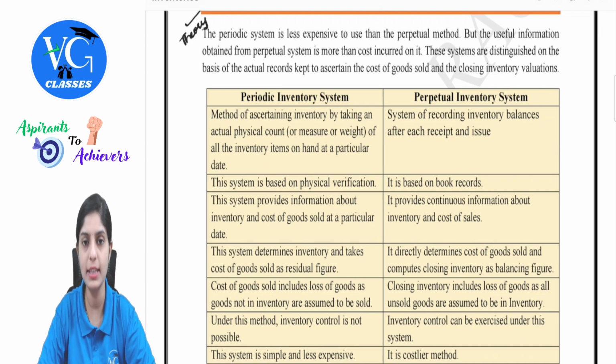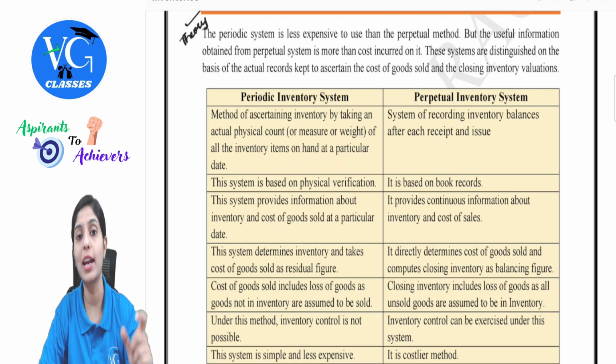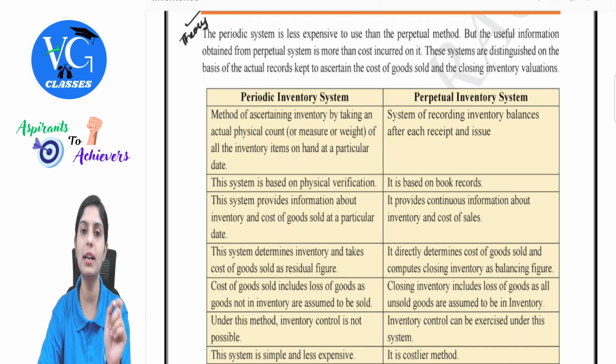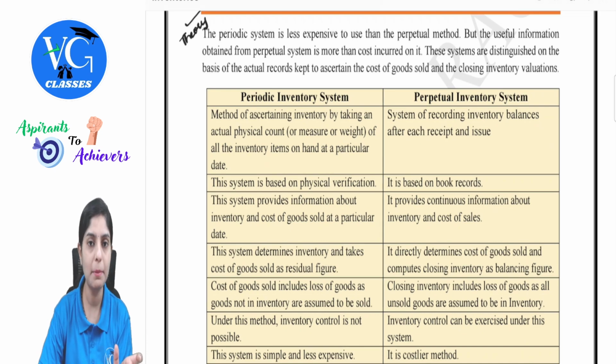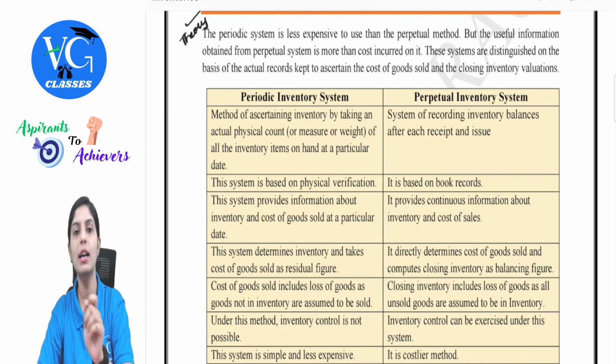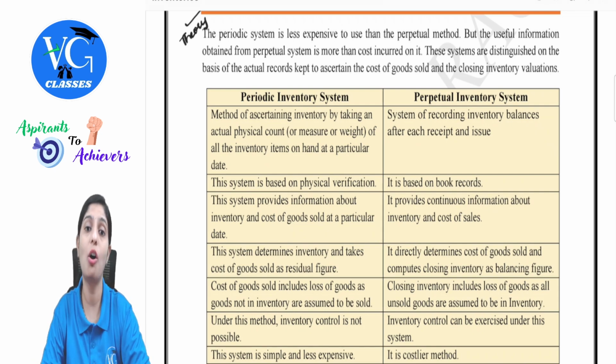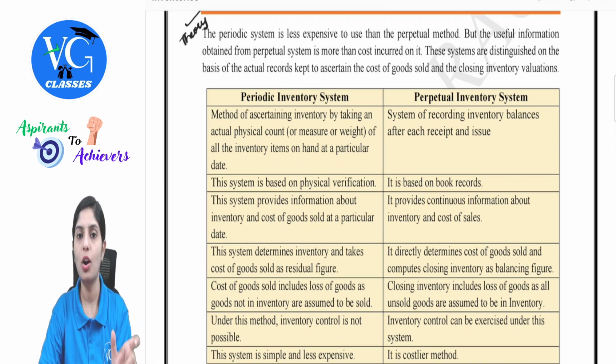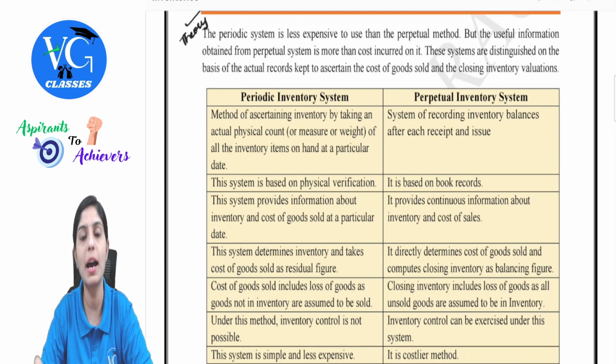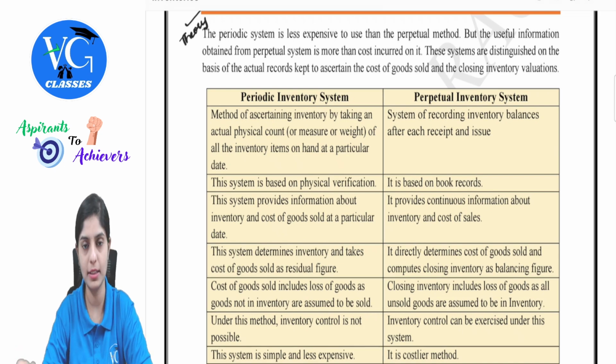As the name itself says, this inventory system's records are maintained for a particular period, be it a fortnight, a month, a week, half month, or I mean to say half year or a year. So depending upon that period, inventory records will be maintained. Whereas under perpetual system, the records are maintained on a real time basis.